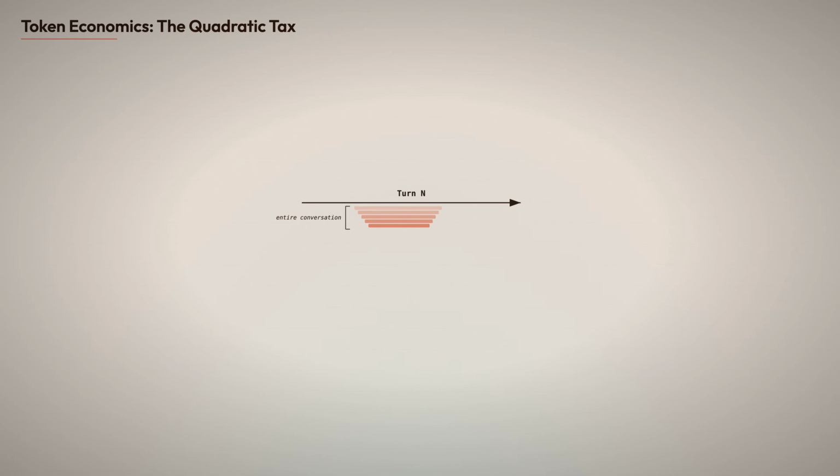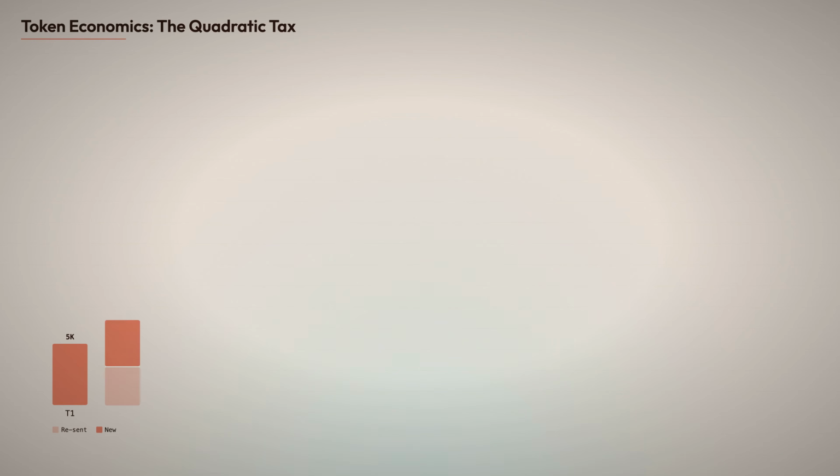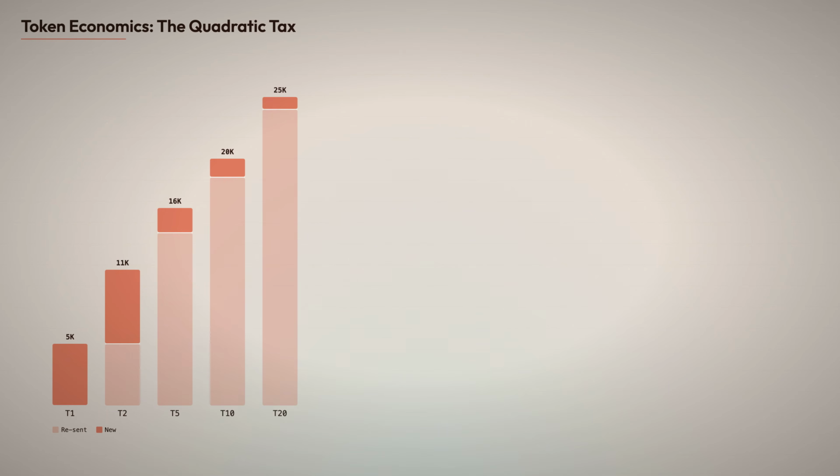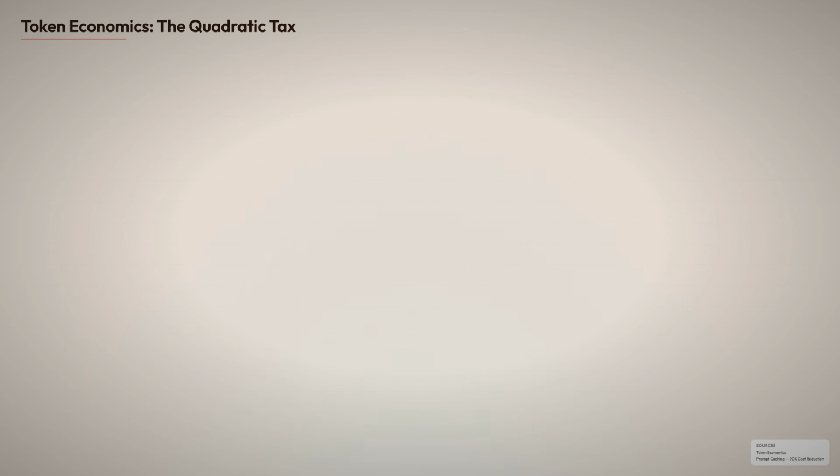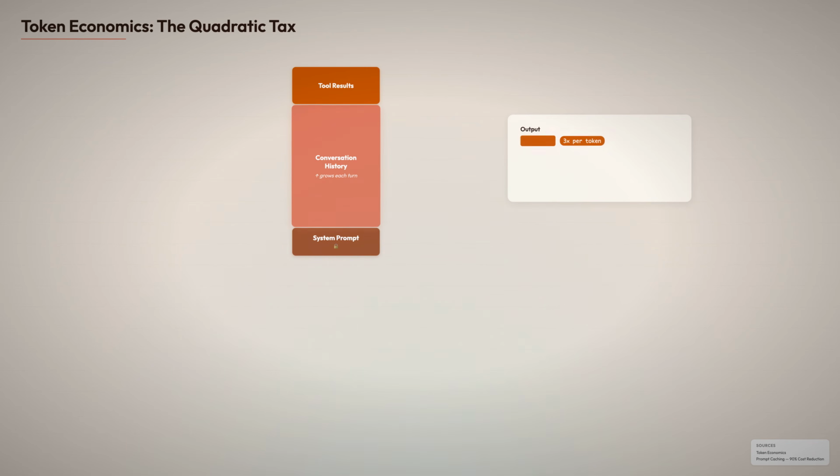Every turn resends the entire conversation. Turn 1 sends 5,000 tokens. Turn 2 sends the original 5,000 plus new content, maybe 11,000 total. By turn 20, you're sending 25,000 tokens in a single request. The total cost grows quadratically, O of n squared. The cost stack has 3 layers: system prompt at the base, conversation history in the middle, and tool results on top. Output tokens cost 3 times more per token, but input volume dominates the bill.